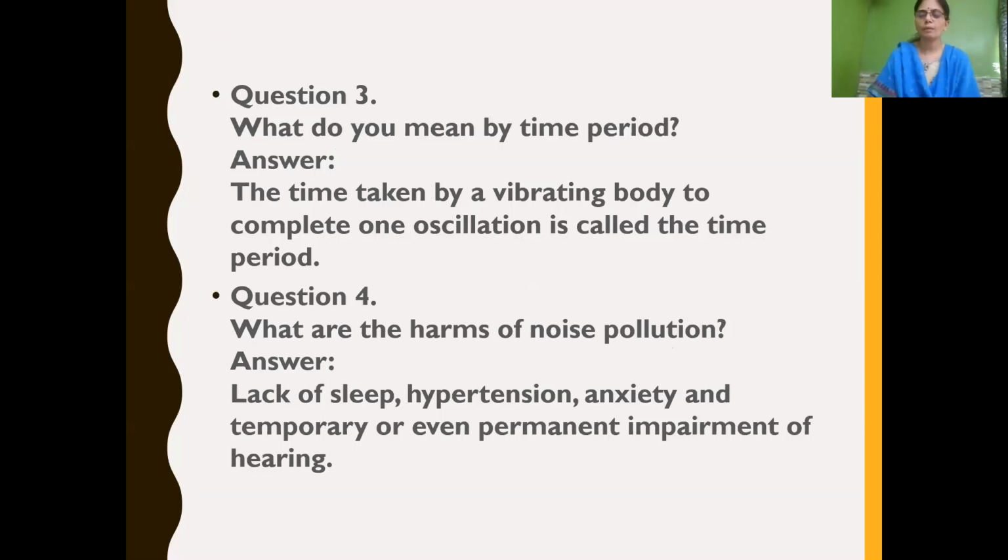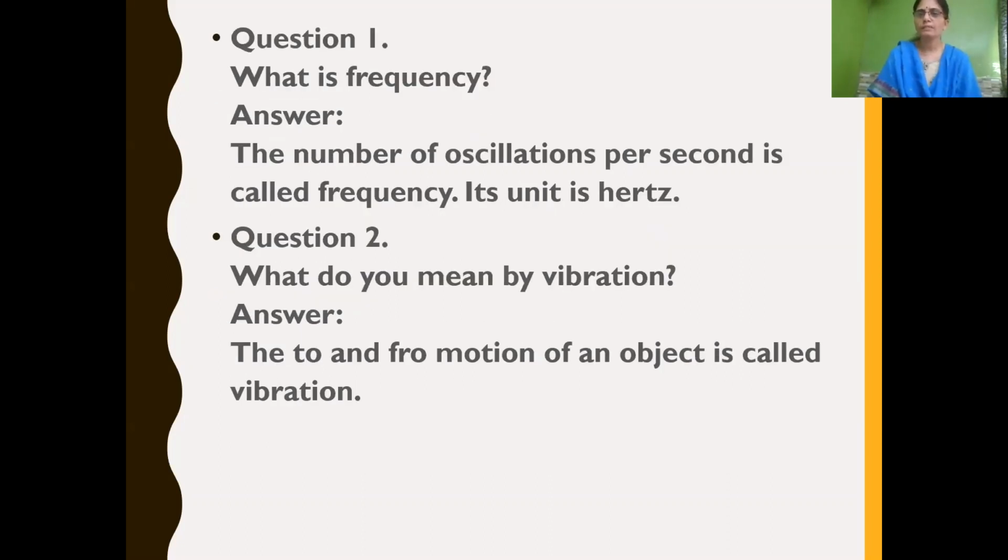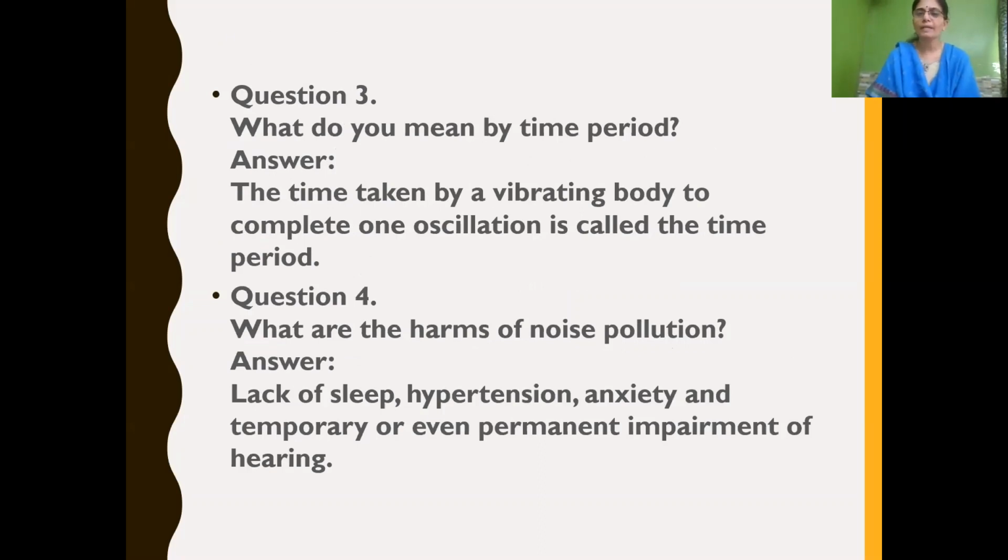So till now we have learnt what is frequency, what is vibration, and what is time period. What is frequency? The number of oscillations per second is called frequency, and its unit is hertz. In short, we can write capital H, small z. What do you mean by vibration? The to and fro or back and forth motion of an object is called vibration, which is otherwise called oscillation. And what do you mean by time period? The time taken to complete one oscillation is called the time period, and it is measured in seconds.